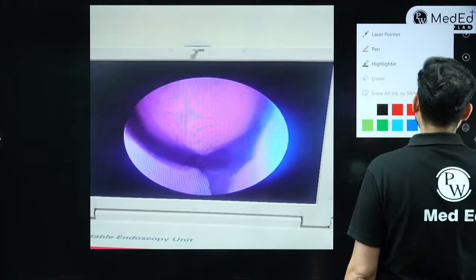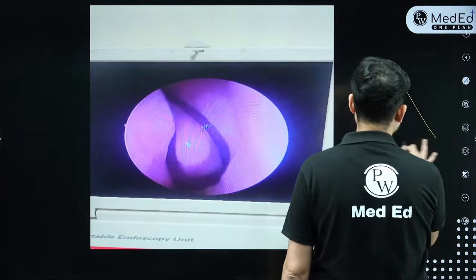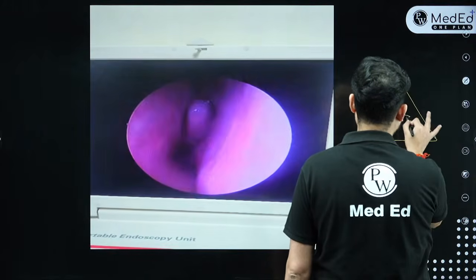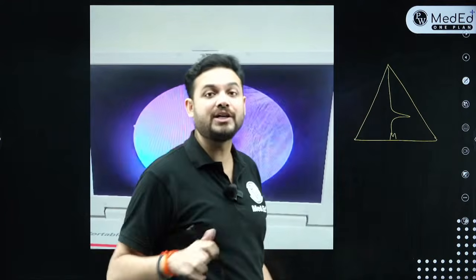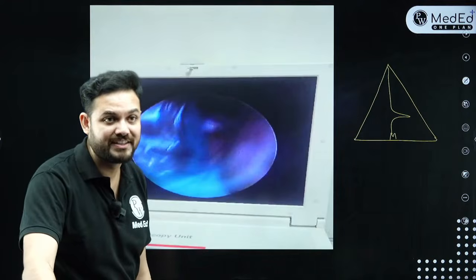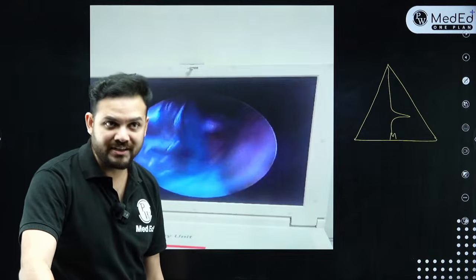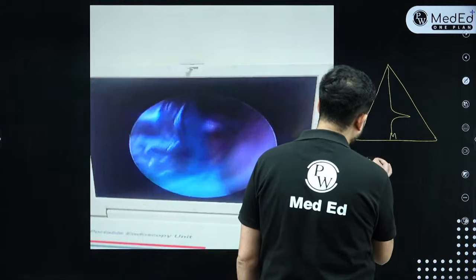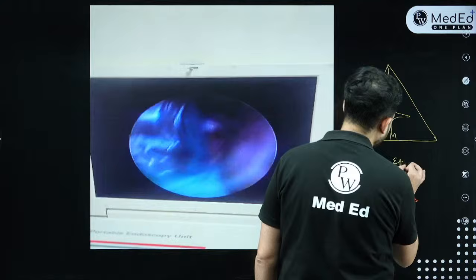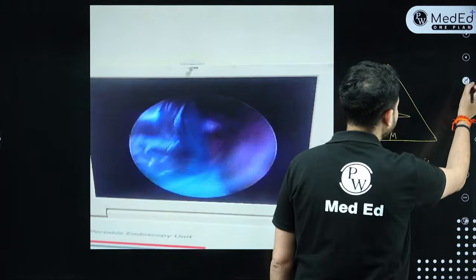So what exactly is a septal spur? Septal spur means what? That when your nose septum is having a sharp bony cartilaginous junction which is bent. A sharp bent at the bony cartilaginous junction of the septum is called as nasal spur. Okay? Two important questions related to spur. First question is, what is the most common cause of epistaxis in DNS? The most common cause of epistaxis in DNS is nasal spur.